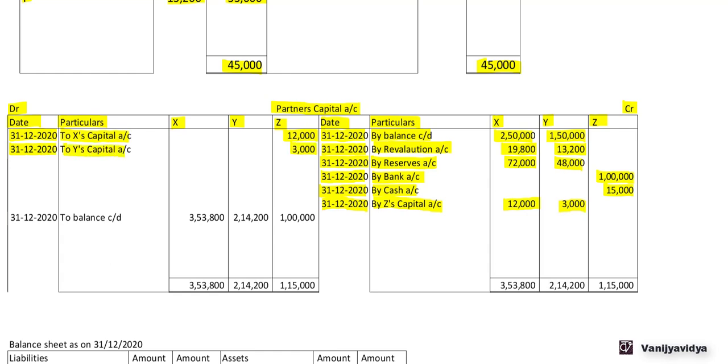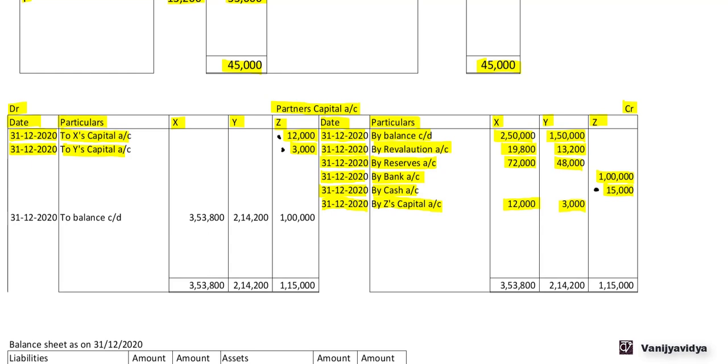Now if we see Z's capital account here, 12,000 plus 3,000, it comes to 15,000. Now he has brought in his share of goodwill of 15,000. So this 15,000 is also getting credited here. And the same is distributed to X and Y in their sacrifice ratio.